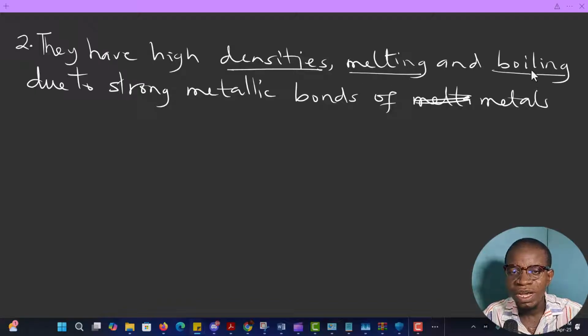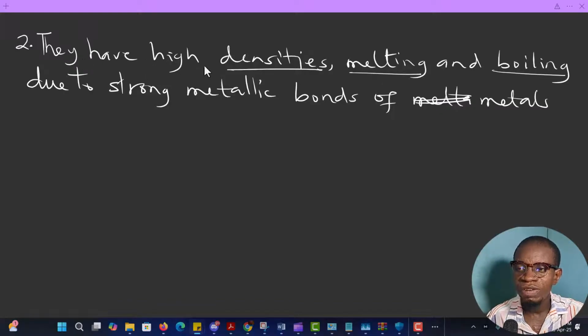The reason is the strong metallic bond of metals, which makes metals have high density, melting and boiling points. All right, so the next feature is that they are ductile and malleable.